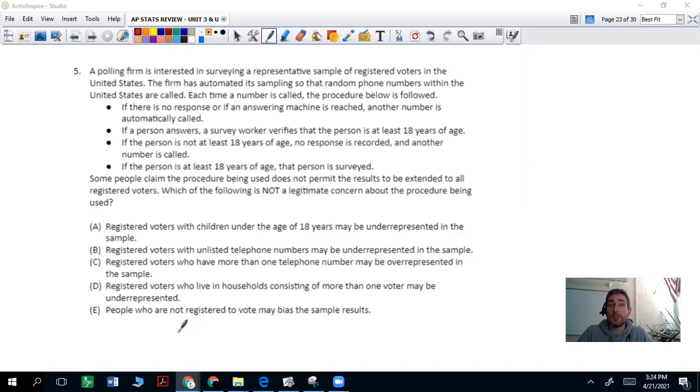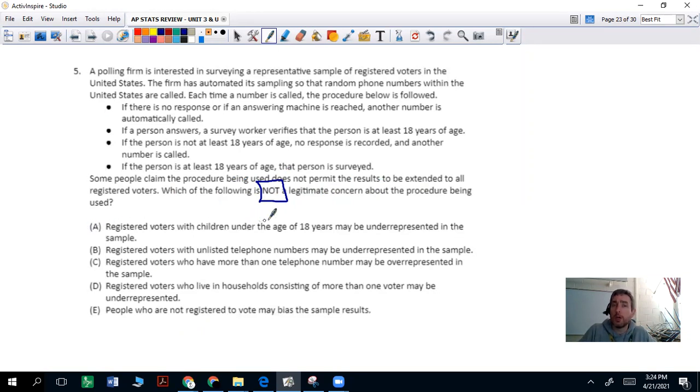Some people claim the procedure being used does not permit the results to be extended to all registered voters. Which of the following is not a legitimate concern about the procedure being used? So what's not a concern about our procedure being used? Be careful with those questions, because you might think about which is a concern, which is not a concern. What are we not worried about in this case? So let's look at our answer choices.